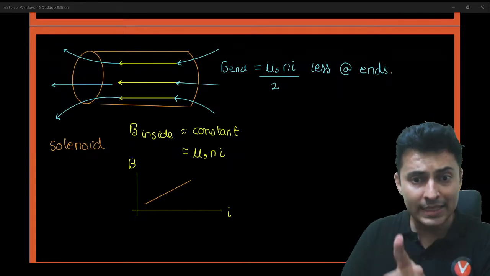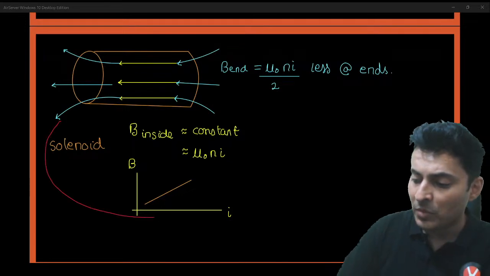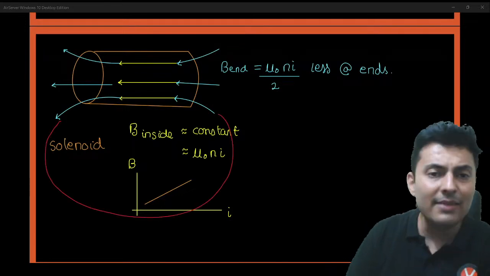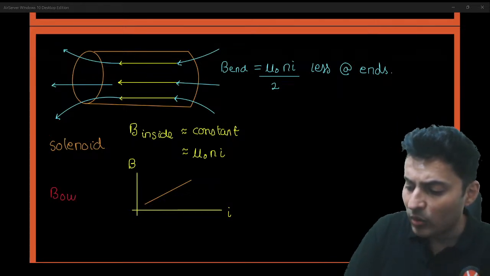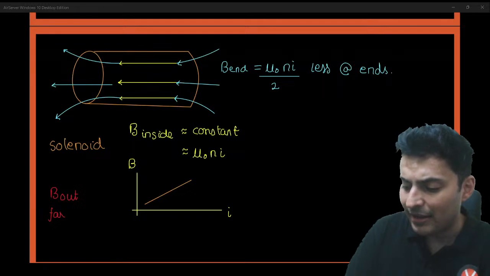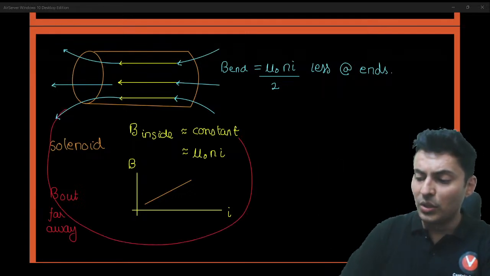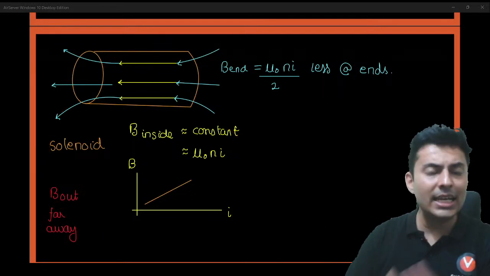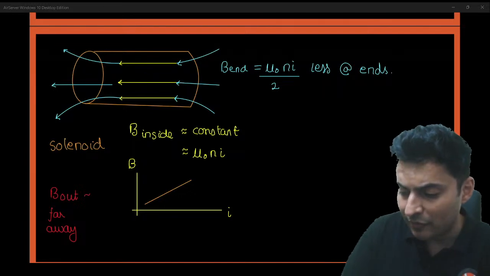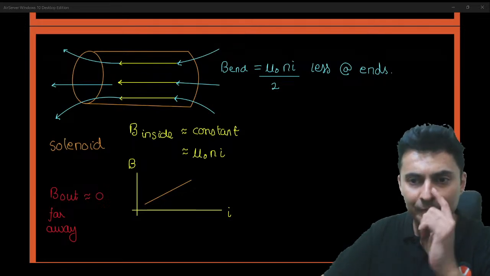Next thing, if you go outside, completely outside, these magnetic field lines are very, very far away. So magnetic field outside, or basically far away, you will see, because these magnetic field lines spread out everywhere, hardly any field will be there. So the magnetic field outside will be almost like zero, a big fat zero. Keep these things also in mind.